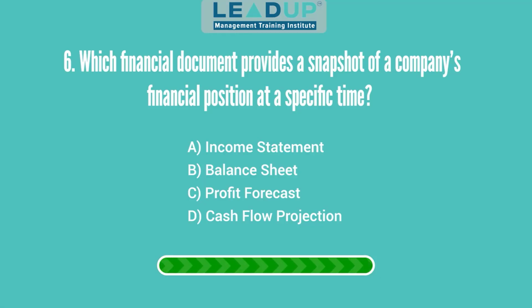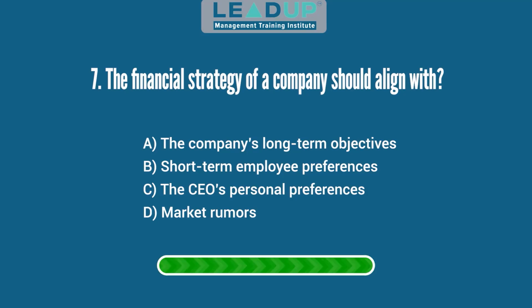Question 6. Which financial document provides a snapshot of a company's financial position at a specific time? A. Income statement. B. Balance sheet. C. Profit forecast. And D. Cash flow projection. Answer: balance sheet.